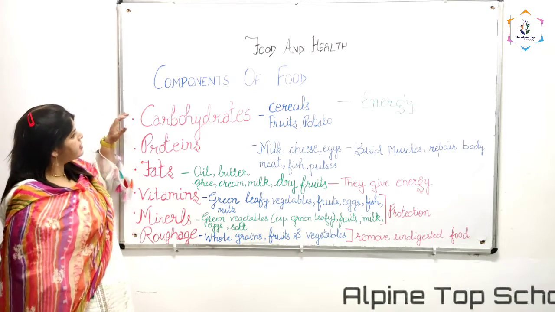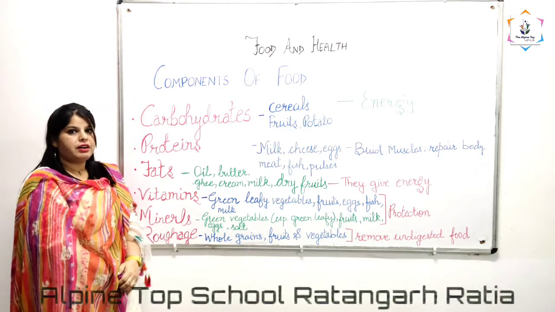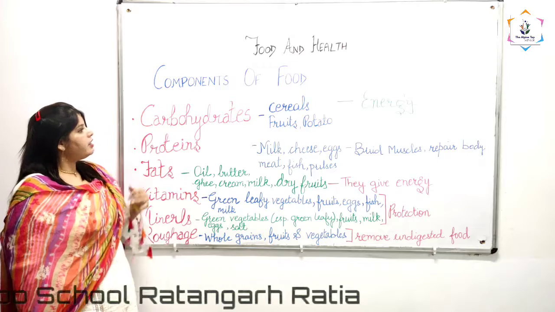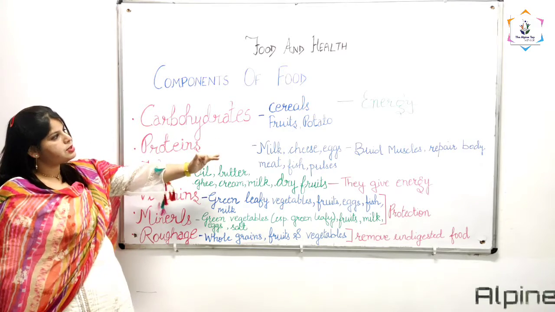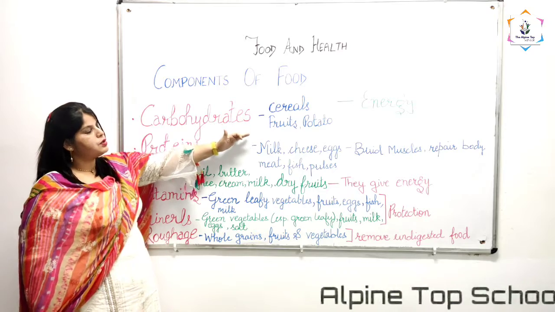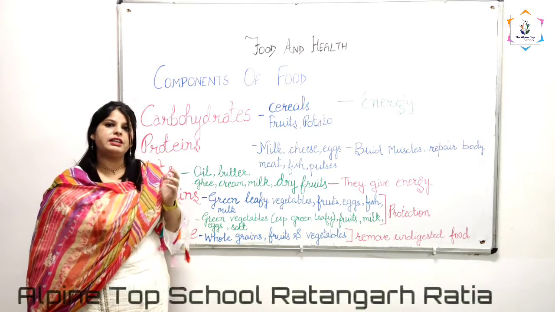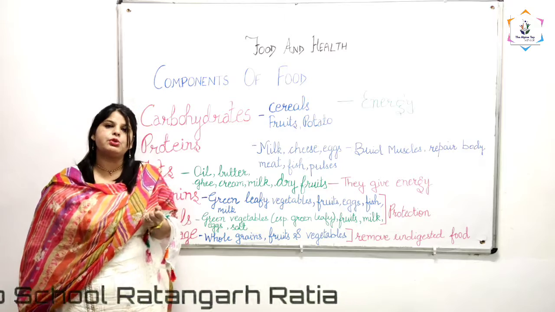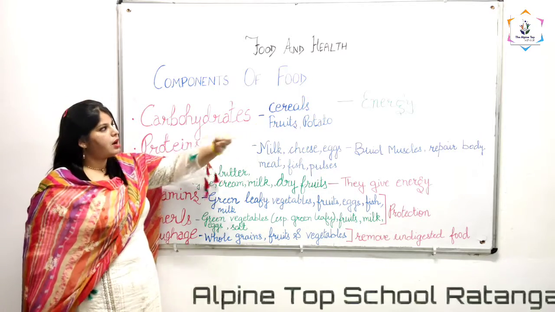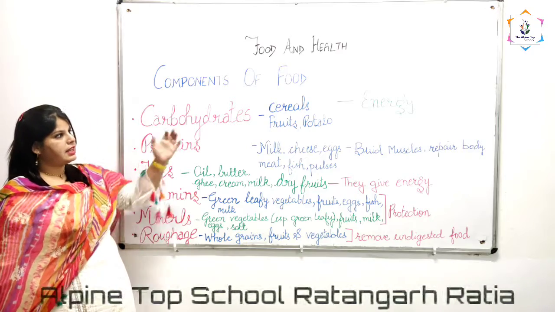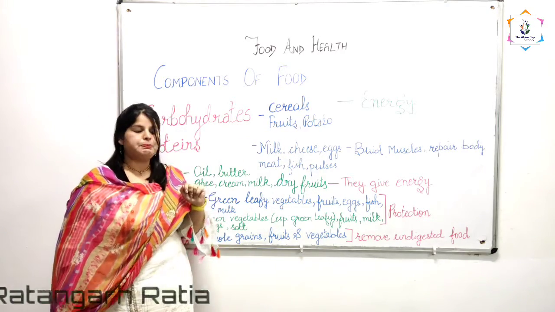So first of all we will discuss the carbohydrates. Carbohydrates are a very important part of our daily diet. What are the sources of carbohydrates? Different sources of carbohydrates are cereals, fruits and potato. Cereals include wheat and rice, and the chapati you are eating daily is also a part of your cereals. And what are their main functions? Their main function is to give us energy.